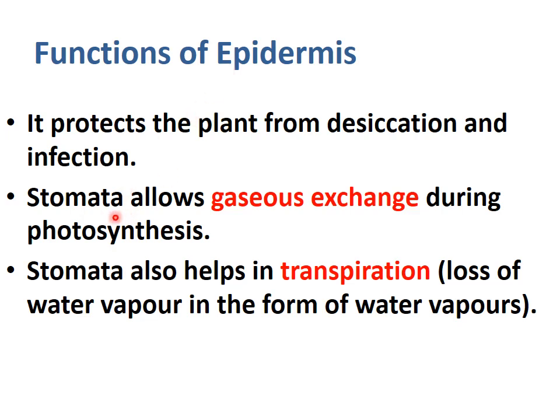So what is the function of stomata? It allows gaseous exchange during the process of photosynthesis. The second function is that stomata also help in transpiration. What is transpiration? Loss of water in the form of water vapors. That process is called transpiration, and this phenomenon is carried out by stomata, which are present on the epidermis of the leaf.